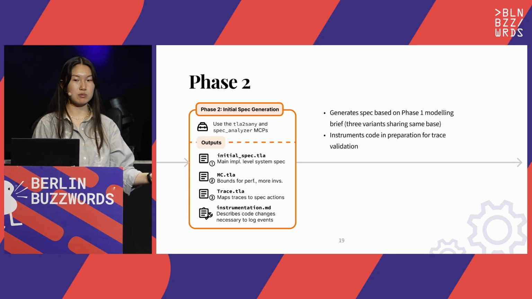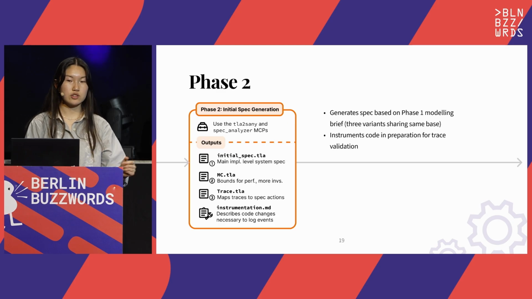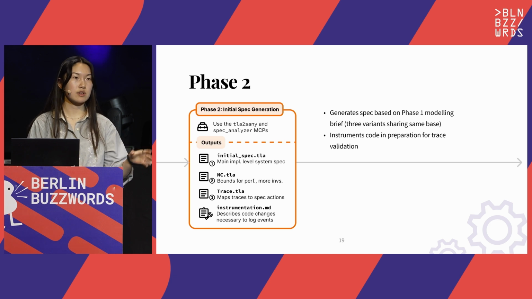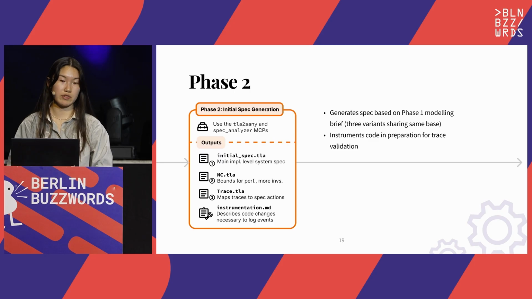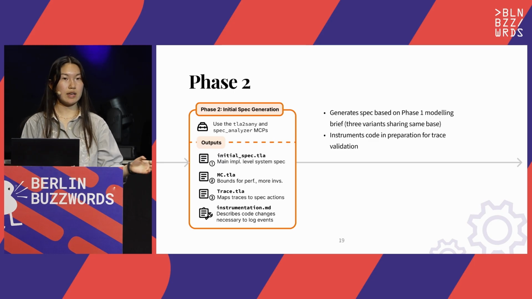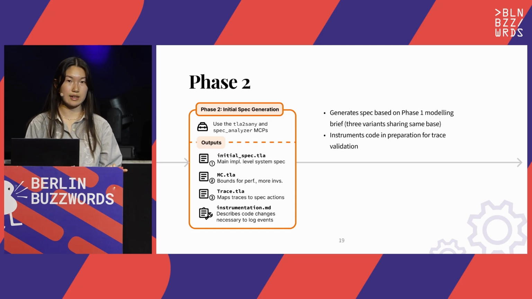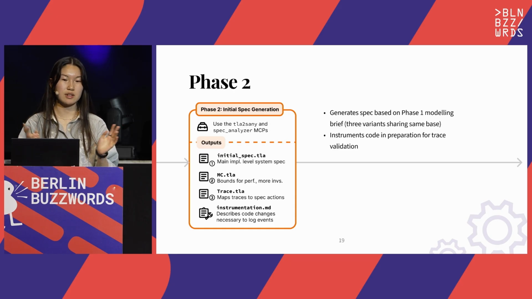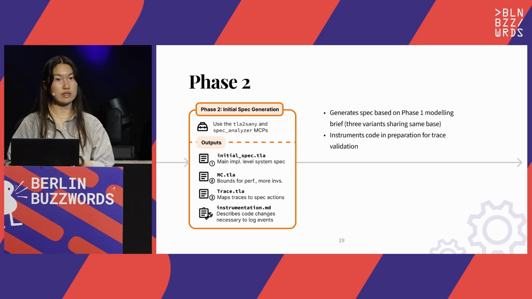The agent then takes this brief and generates the spec. It closely references the codebase at each step to make sure the two correspond as much as possible. And it also focuses its modeling on the problem areas identified in that modeling brief from phase 1. We provide the agent in this step with custom syntax validation and static analysis MCPs so that it can check its work. And at this stage, we also instrument the codebase, so we can extract execution traces for trace validation.